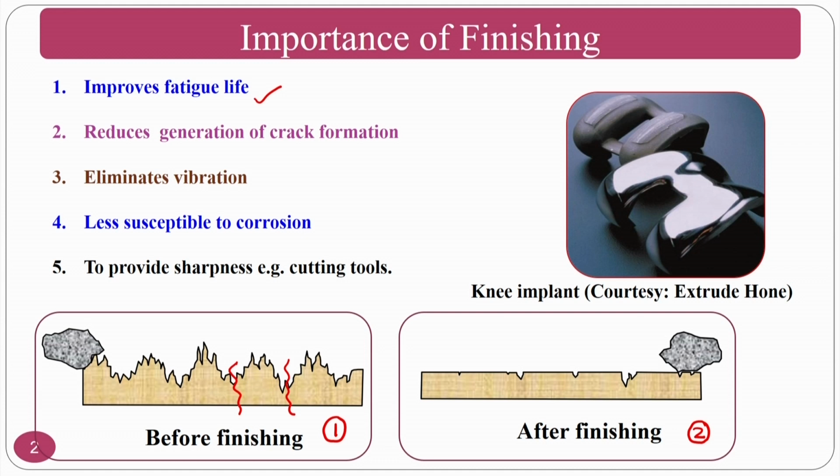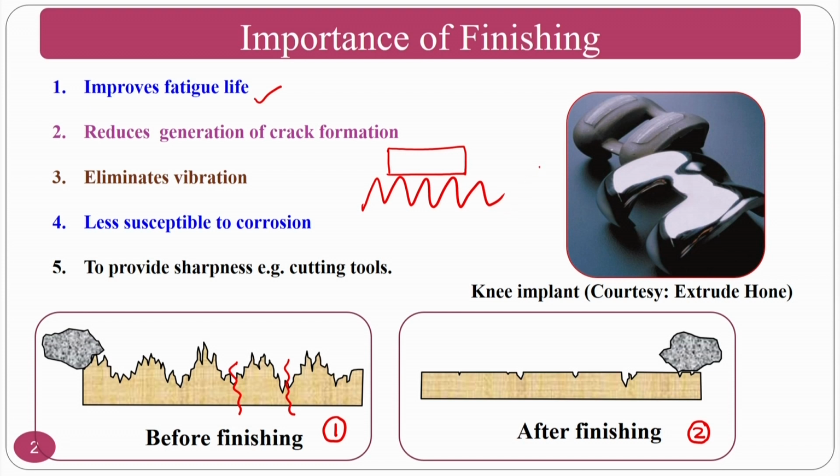At the same time, it can eliminate vibration. Whenever the surface is too rough, as in figure 1, and on top of it you put a load, what will happen? It will be only on the peaks. After some time, what will happen? These peaks will shear off and it will give some eccentricity.